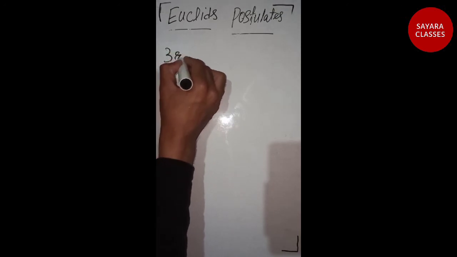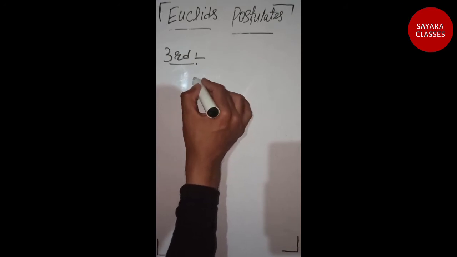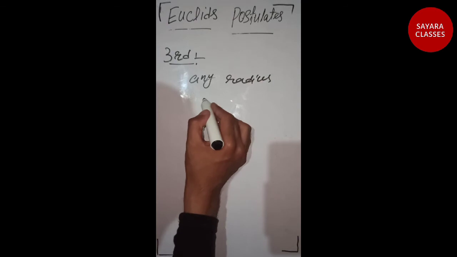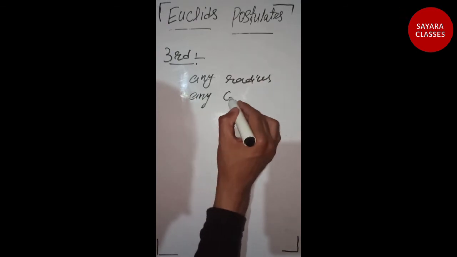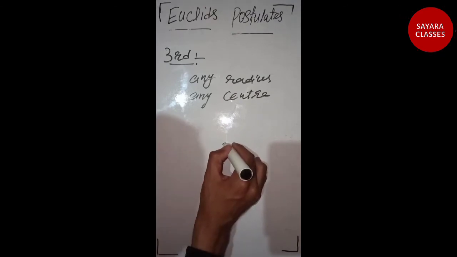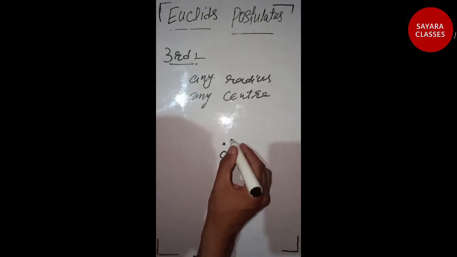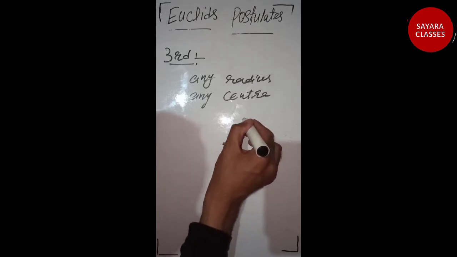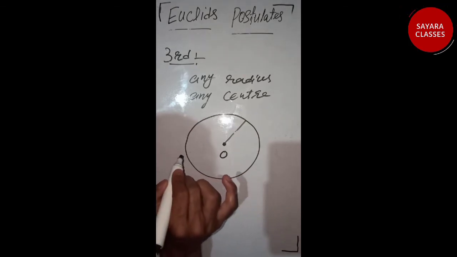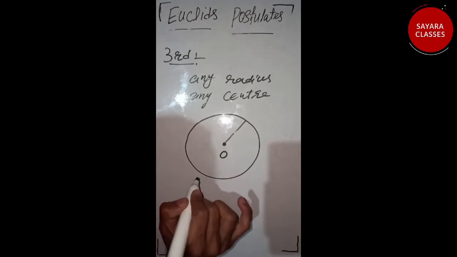Now the third postulate is that we can take any radius, and we can take any center. If we take this O point, if we take some radius R, that is this, and we can draw a circle. Take any point as center of the circle, and we can take any radius as we want and make a circle.